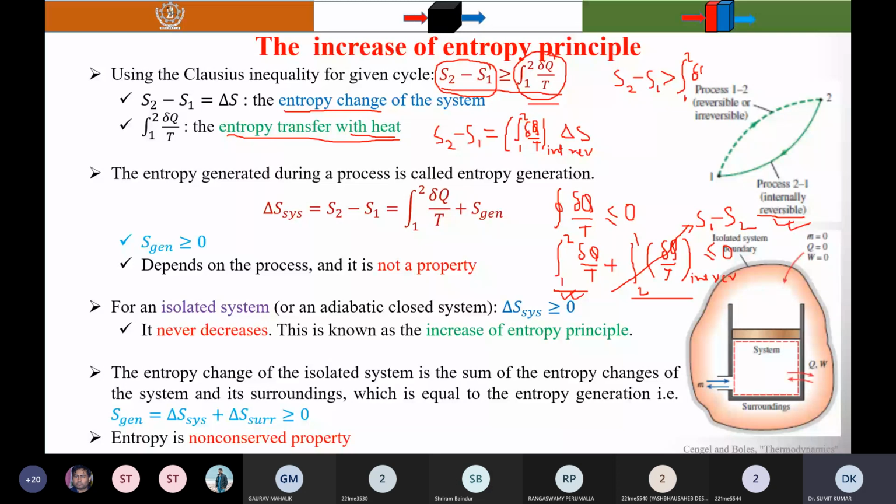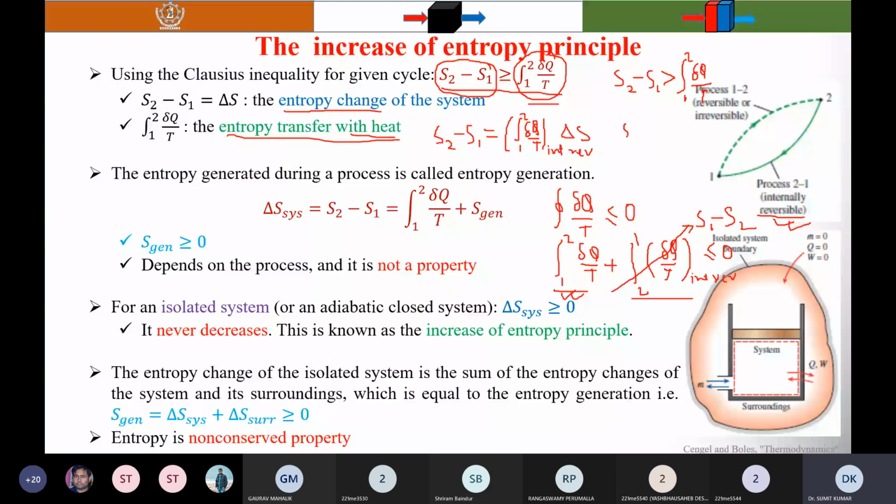So what is the meaning of that? It means that when the process proceeds from state 1 to state 2 and it is an irreversible process, there may be entropy generated. So this term is called the entropy generation. And you can write that S2 minus S1